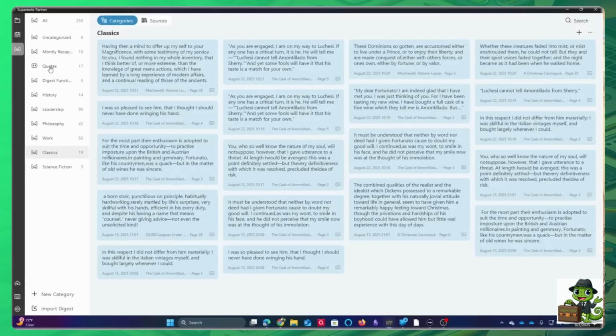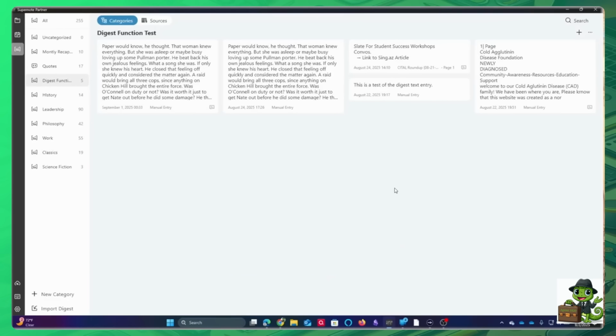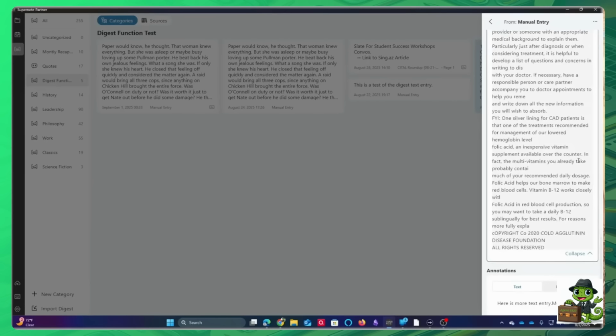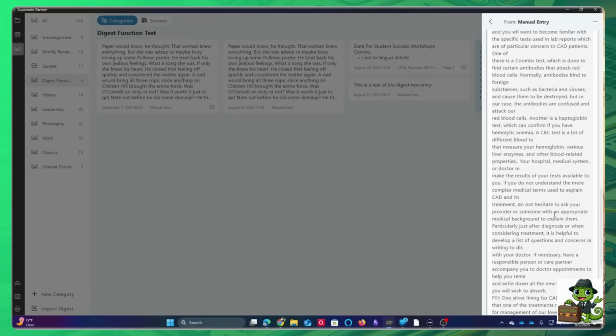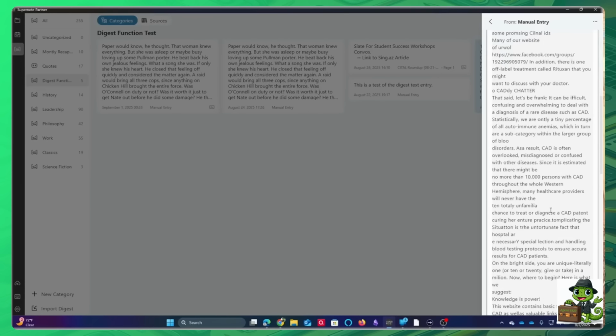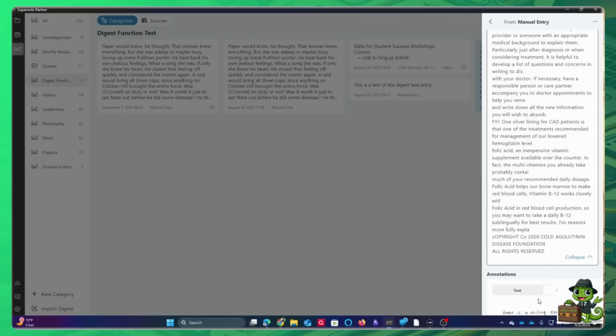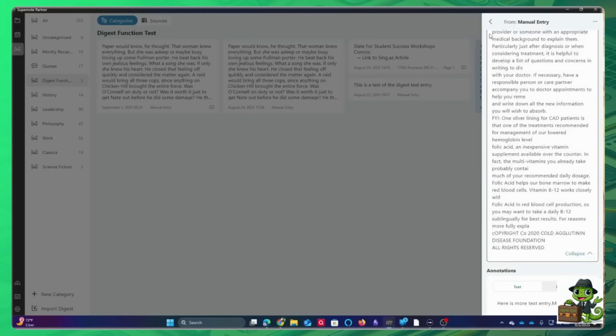Let's go into this test. So I was doing a digest function test, and you'll notice over here, and I haven't reformatted this, but I probably would. I basically scanned a pamphlet about what's called cold agglutinin disease and downloaded all of that directly into the digest as just straight text. Now that was done with OCR, so I do need to go back and clean that up. But the idea, again, being that it was a manual entry, so I can do that. And then you'll see I added text and handwriting here.